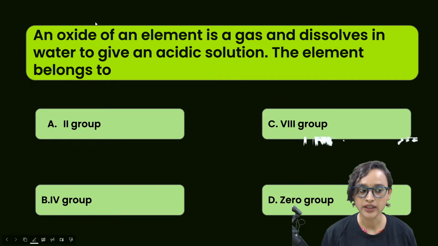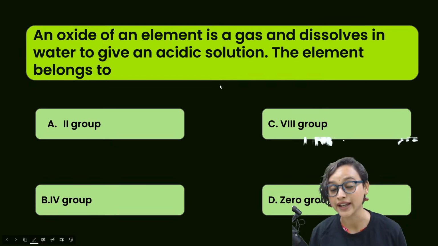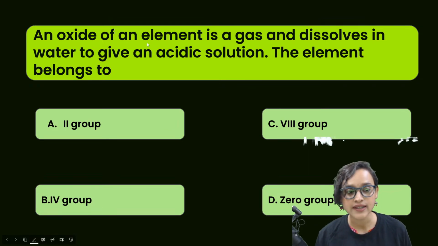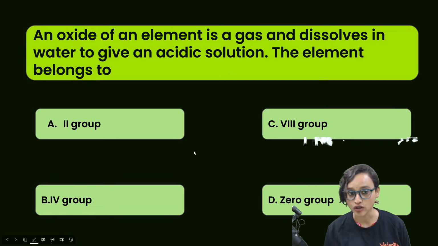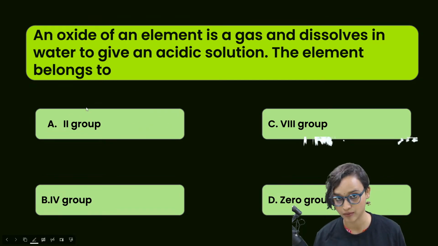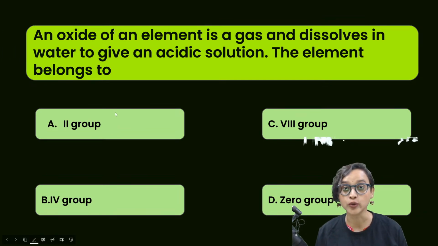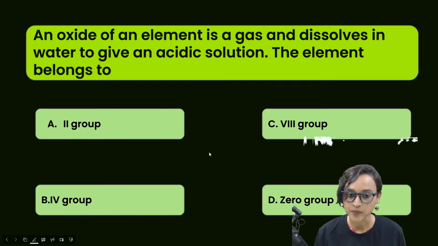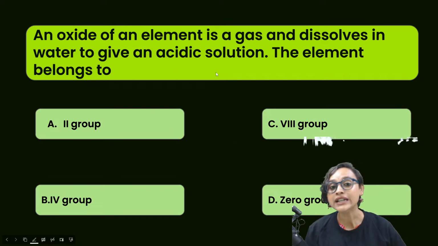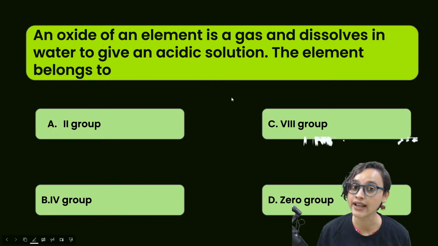Moving on from here, now the question is, an oxide it seems. An oxide of an element is a gas and dissolves in water to give an acidic solution. The element belongs to, now these are the old names, okay? The modern periodic table has group 1, group 2, group 13, group 14, group 15, group 16, like this, right? So these are the old names. So an oxide of an element is a gas. Now, what are the gases that you can think of?